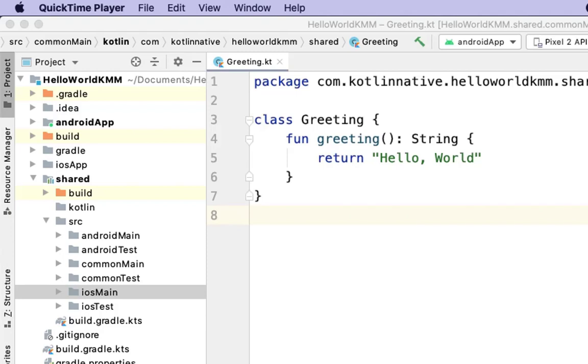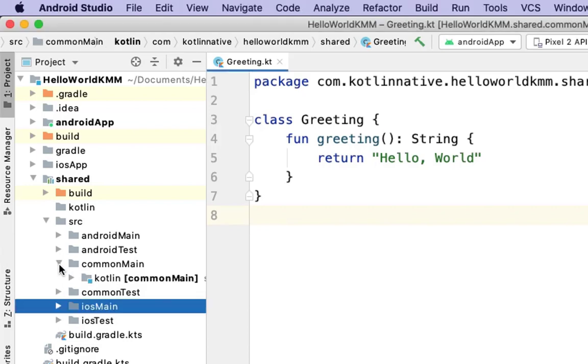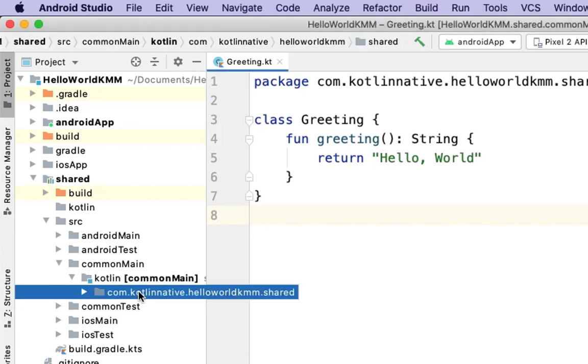Example, we have created a simple app with a shared module and use that module in Android and iOS apps. Now in this example, we will enhance that code and add some platform specific code in our shared module. So this is our previous example, and in this example, in our common main, we will create another class.